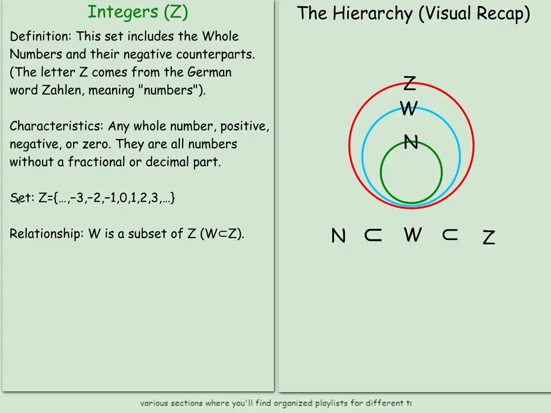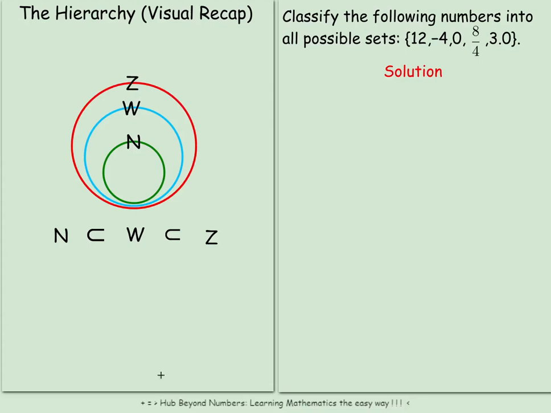Let's solve some questions. For our very first question here, it says classify the following numbers into all possible sets. We have to classify them into all possible sets. So let's look at our solution.